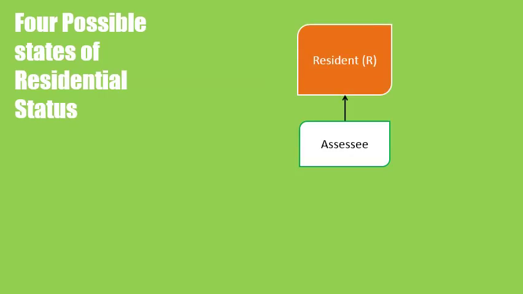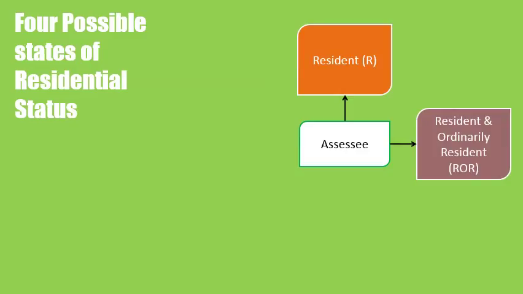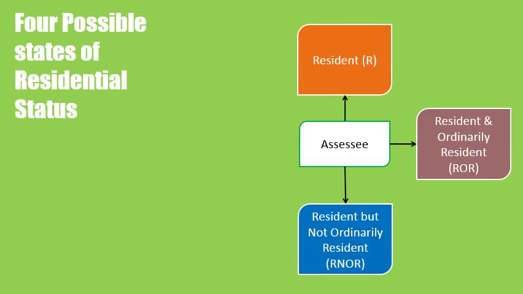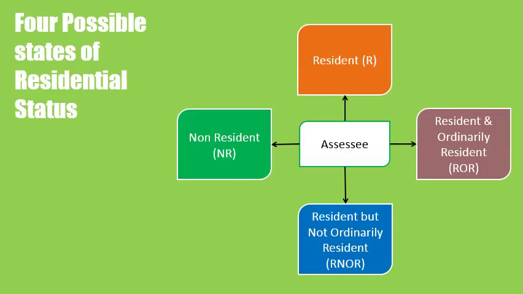1. Resident assessee. 2. Resident and ordinarily resident assessee. 3. Resident but not ordinarily resident assessee. And 4. Non-resident assessee. However, every assessee must be a person first, and a person can be individual or artificial person.